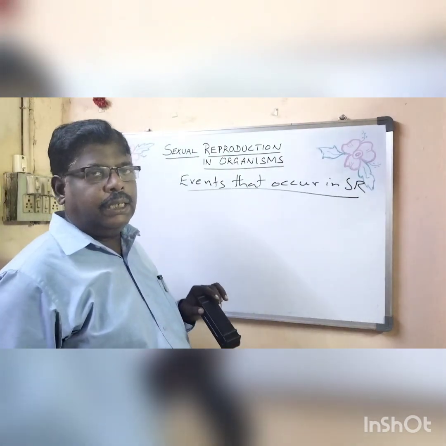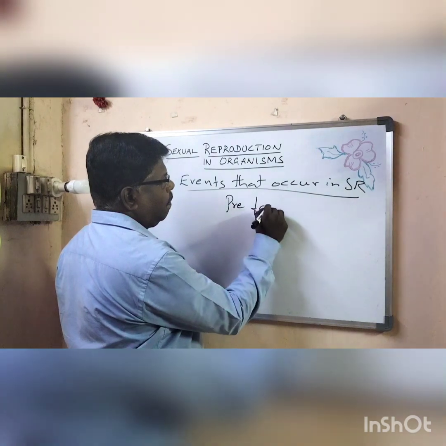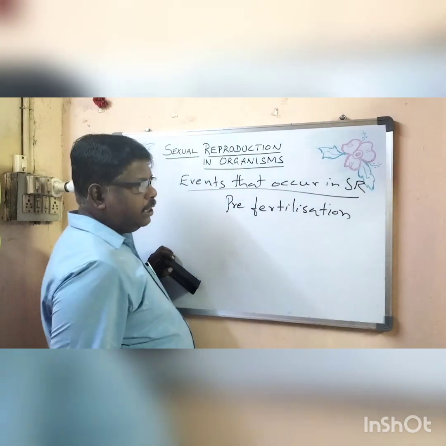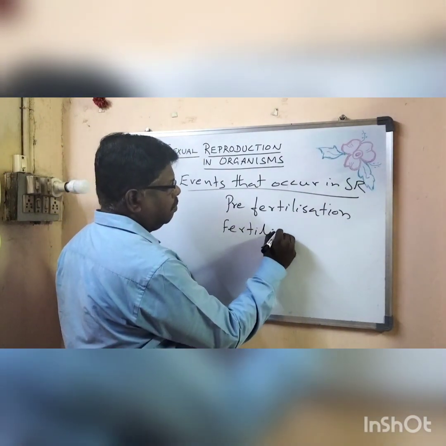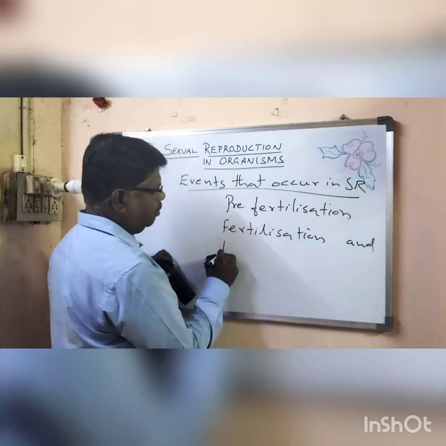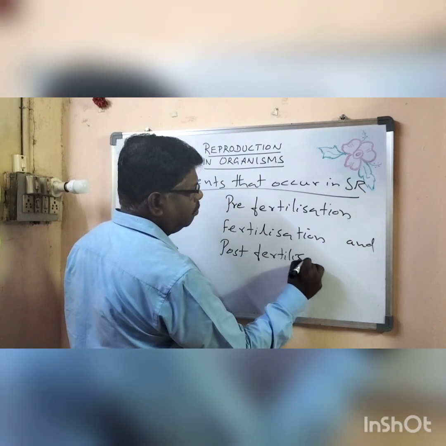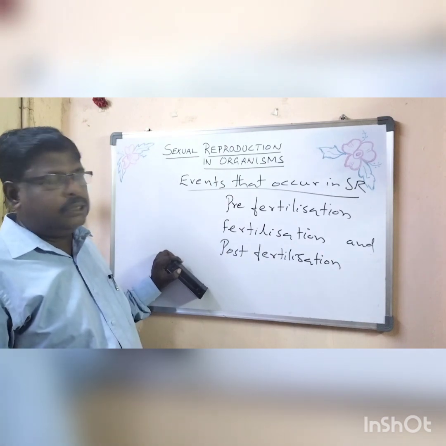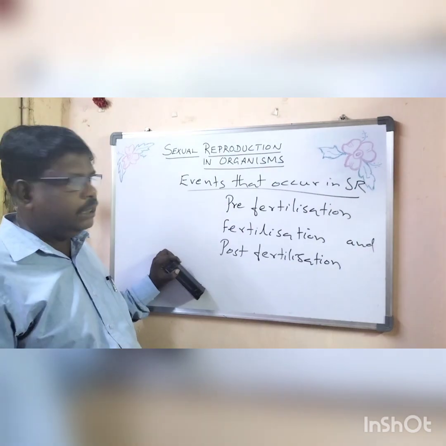Actually, three kinds of events will occur: pre-fertilization, fertilization, and post-fertilization.